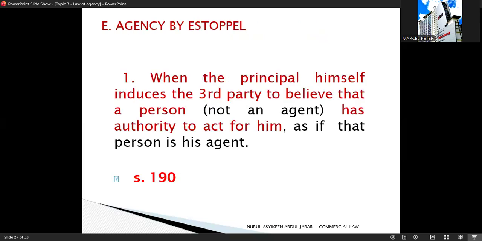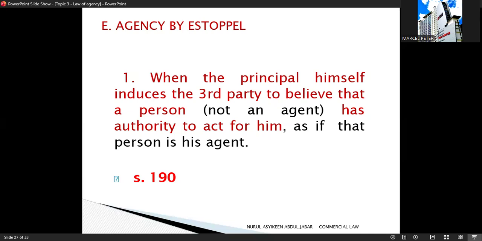Next, agency by estoppel under section 190. So, agency by estoppel happens when the principal himself causes or allows a third party to believe that a person has authority to act for him, even though that person is not actually an agent. Because of this belief, the third party acts on it, and the principal is prevented from denying the agency later. So the law protects the third party, not the principal.